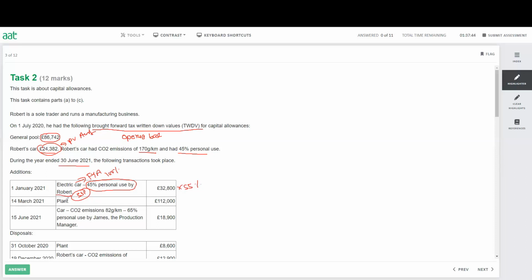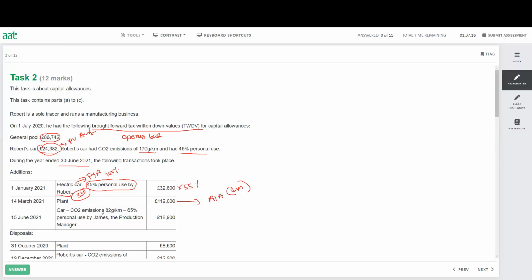14th of March 2021, plant. Remember that plant is always eligible for AIA, that is annual investment allowance, and we have a maximum threshold. The amount is 1 million. So if we buy the plant for more than 1 million, then you have to find the difference. If less than 1 million, we can always take the 100% allowance for that.